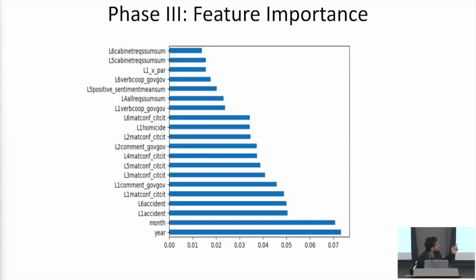This plot shows the feature importance extracted from the random forest model. As we can see, year and month turn out to be the most important. But one thing to note is that although year and month turn out to be important, they independently do not carry any information. They are most probably confounded with some tragic events or a notorious phase that took place in those months and years. Apart from that, the accidents, the material conflicts, the homicides, and the positive sentiment score turn out to be the important variables.